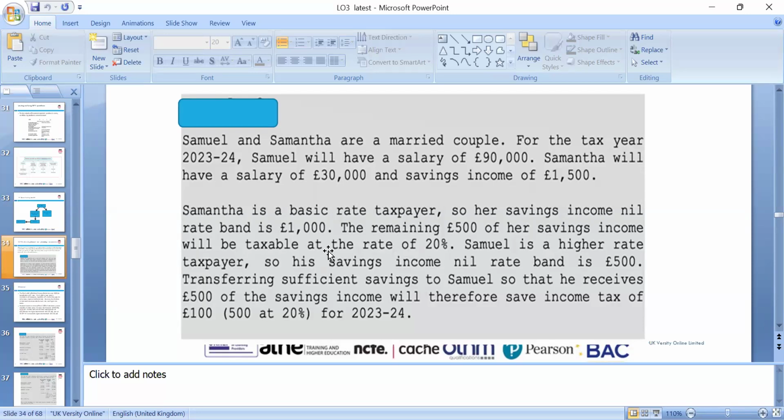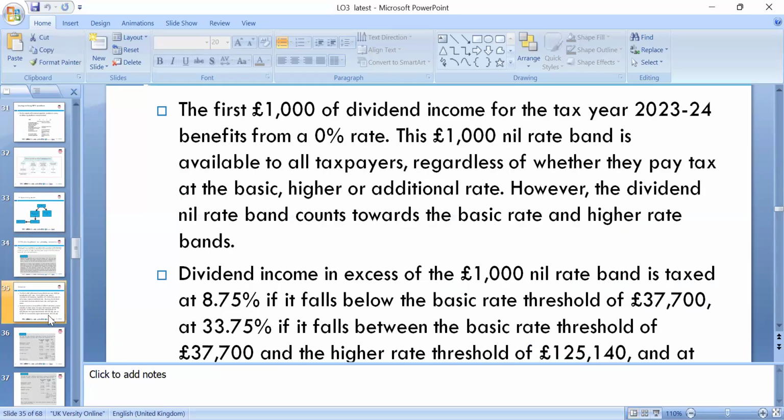So ultimately it will be a benefit, and that helps to reduce it by £100 because each individual has it. So we have to look around what their tax bracket is, and we need to look around how much saving can be made. So tax planning is legal, which we can look around accordingly.